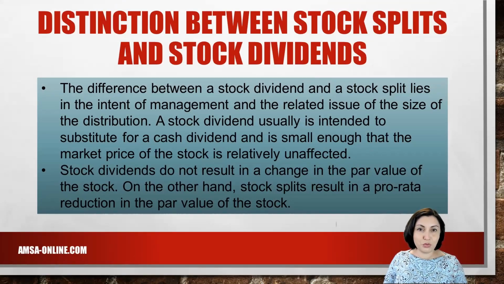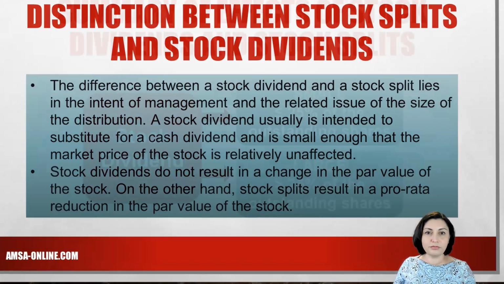The difference between a stock dividend and a stock split lies in management's intent and the related issue of the size of the distribution. A stock dividend is usually intended to substitute for a cash dividend and is small enough that the stock's market price is relatively unaffected. Stock dividends don't result in a change in the par value of the stock. On the contrary, stock splits result in a pro rata reduction in the stock's par value.